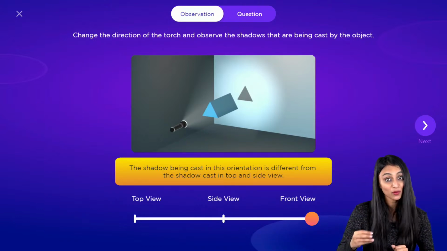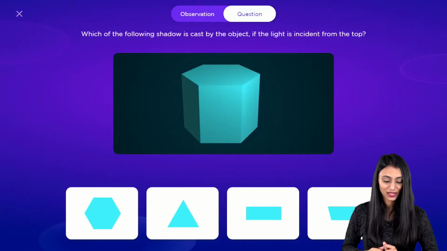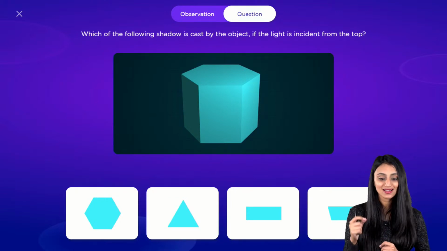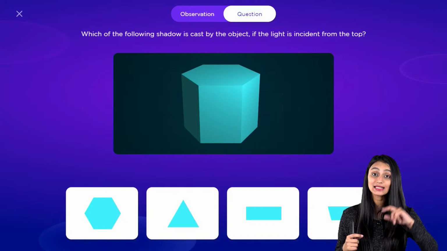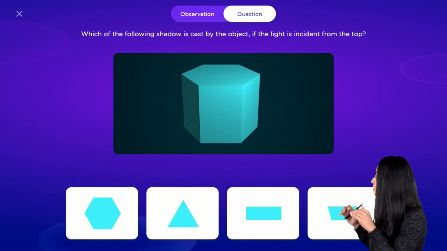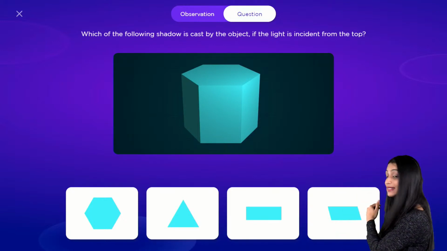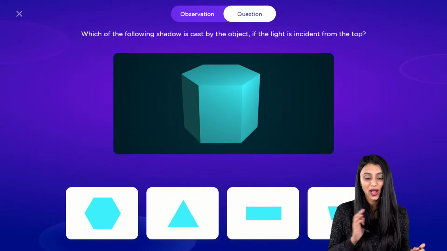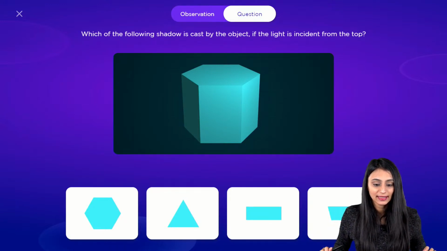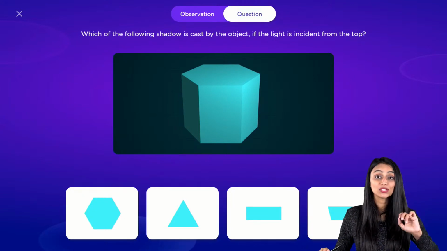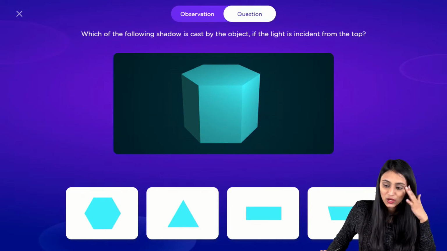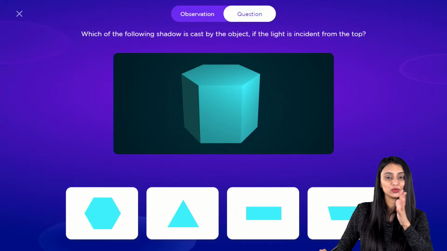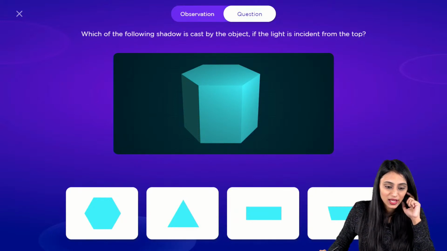Now I have a question for you that you need to try. You can see an object over here. Which of the following shadows is cast by the object if the light is incident from the top? So this is the object that we have. You have 4 options over here, and you need to choose the correct answer. Quickly, you can give your answers in the chat window. You can write 1, 2, 3, 4, whatever the correct answer is.